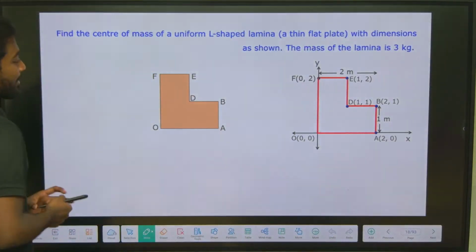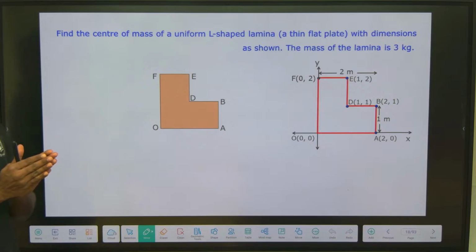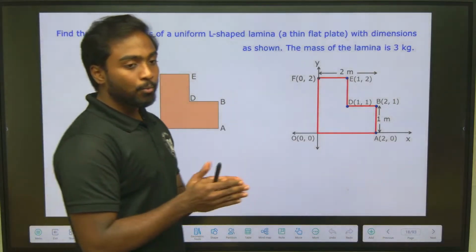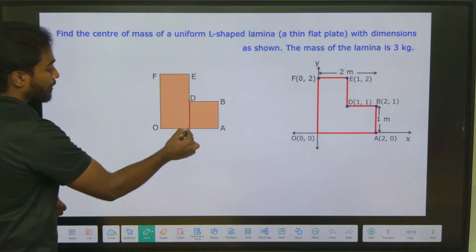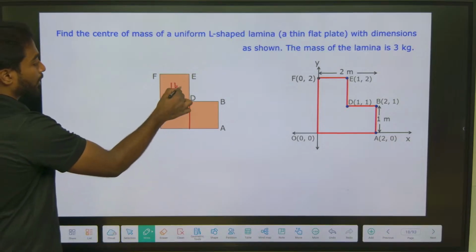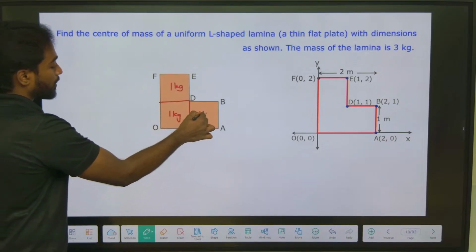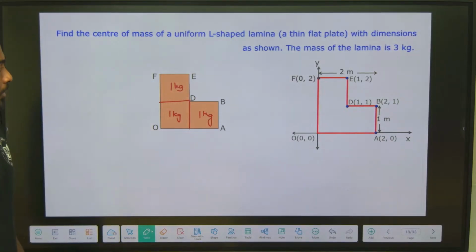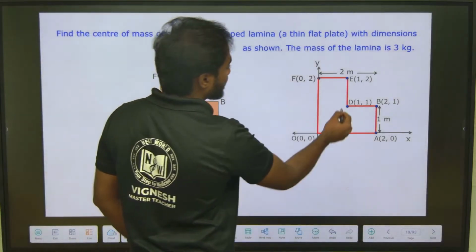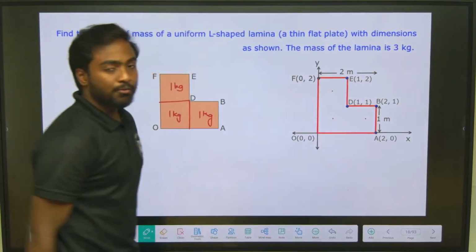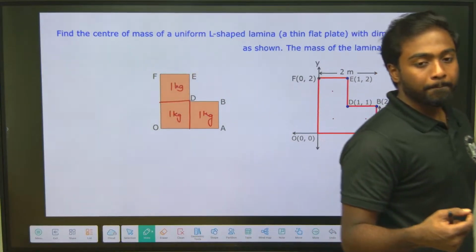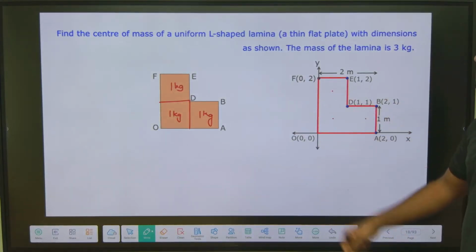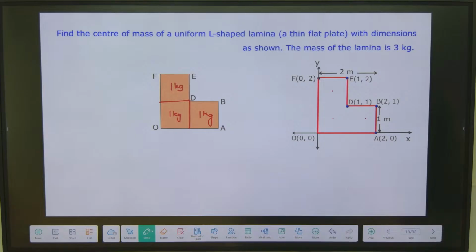So what should I do? We can equally divide the shape into pieces. How many shapes can we divide it into? So this is 1 and this is 2 and 3. So this is 1 kg, 1 kg and 1 kg. First of all, I need to find the center of mass for this piece, this one and this one. If I find those, then I can get the center of mass of the uniform L-shaped lamina. Can you give an answer for this question?